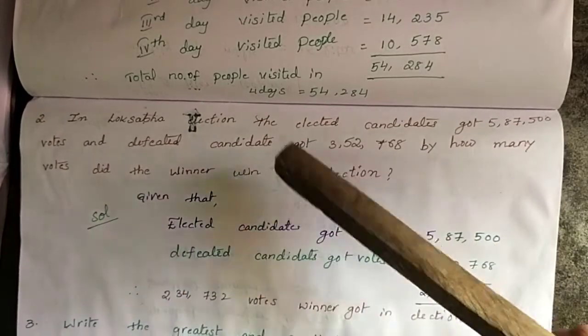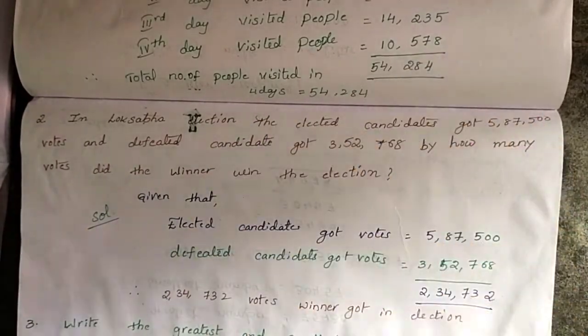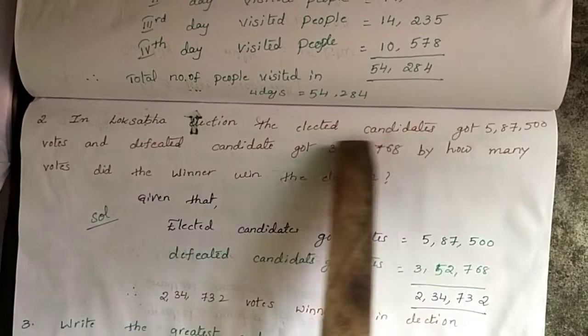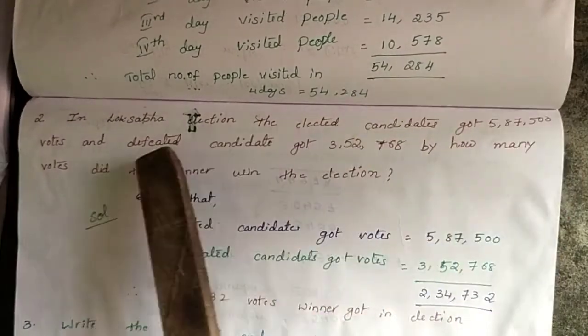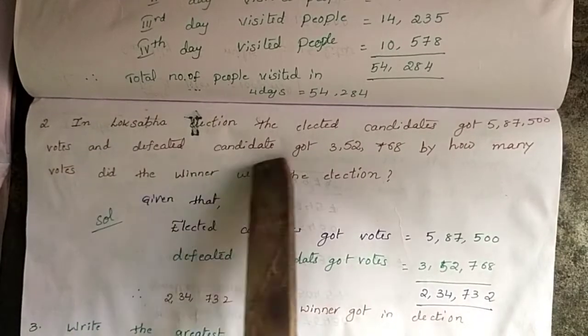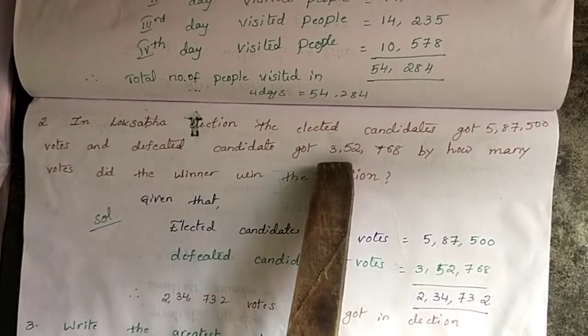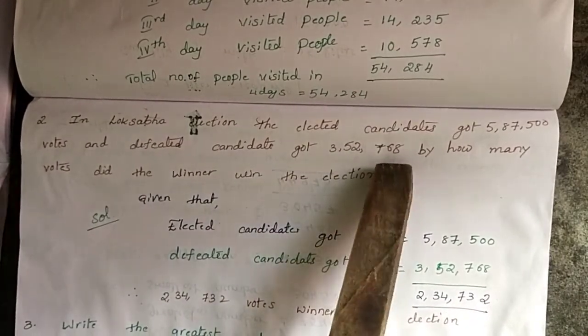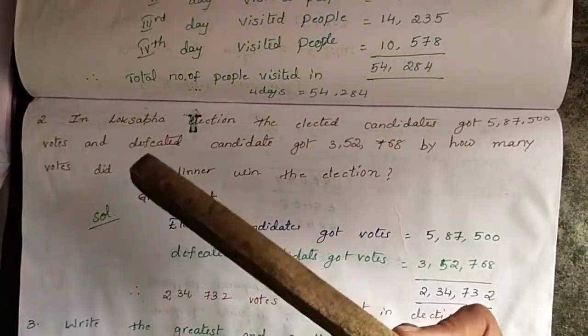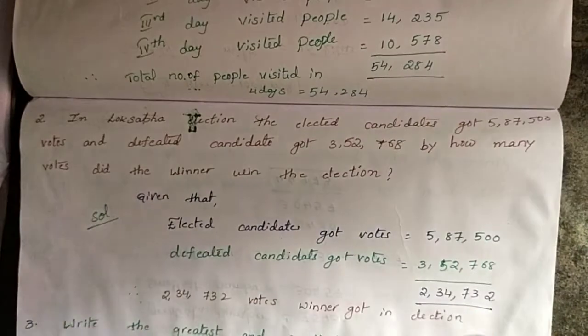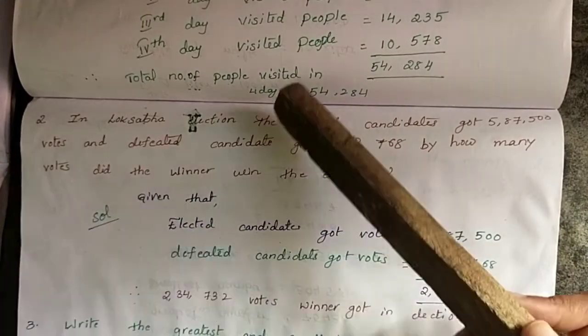Here what we find: winner got how many votes? 5,87,500, and the defeated person got 3,52,768. What is the difference in votes between the winner and the defeated candidate? You find that one only.